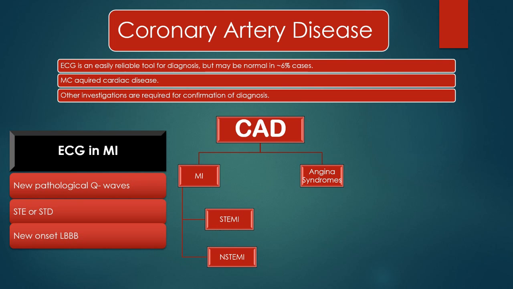This is the ECG classification. And so ECG in MI, our main purpose. In ECG of an MI patient, we will find new pathological Q waves. There will be ST elevation and there will be reciprocal ST depression also. New onset left bundle branch block especially. Although right bundle branch block can also be there, left bundle branch block is an ECG criterion for diagnosing MI.